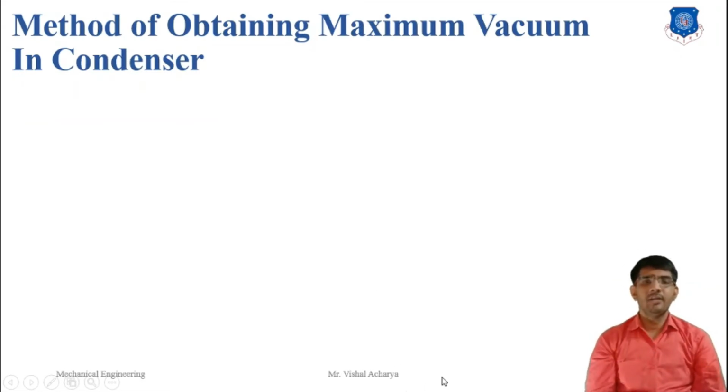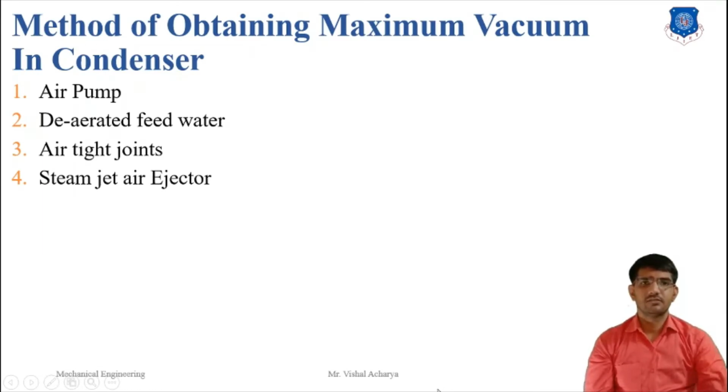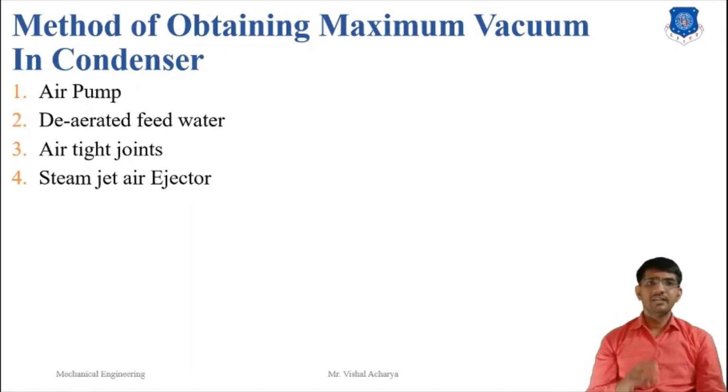Methods of obtaining the maximum vacuum in the condenser. First is the air pump, second is the deaerated feed water, third is the airtight joint, fourth is the steam jet air ejector. The first method is the air pump.